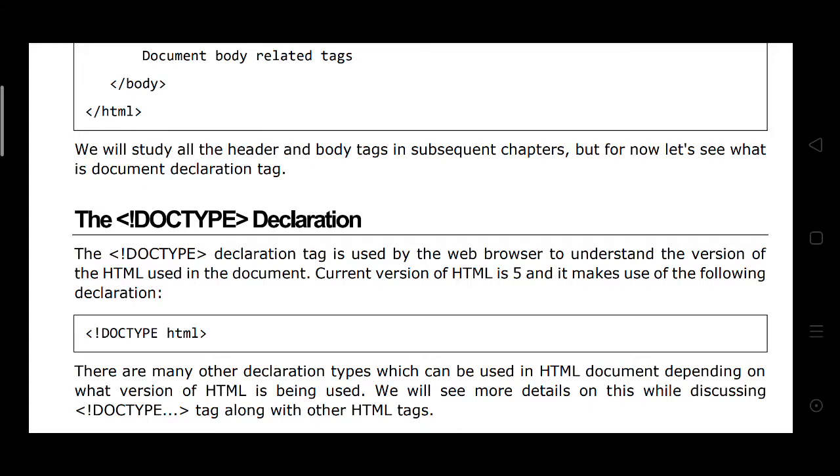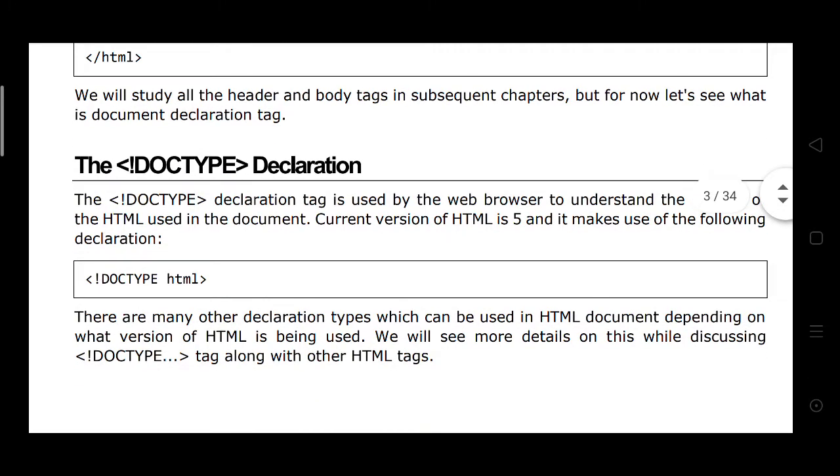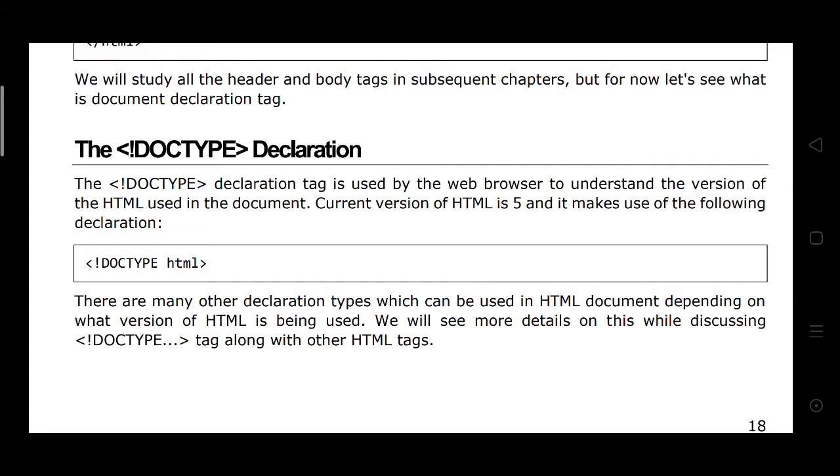The current version of HTML is 5 and it makes use of the following declaration: doctype. There are many other declaration types which can be used in an HTML document depending on the version of HTML being used. We will see more details while discussing doctype tags.